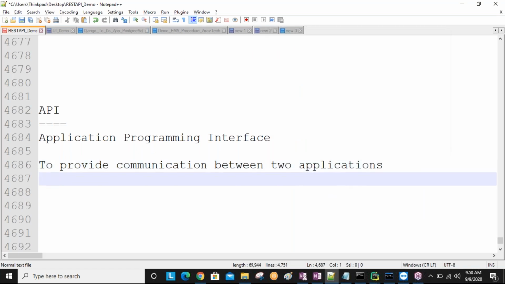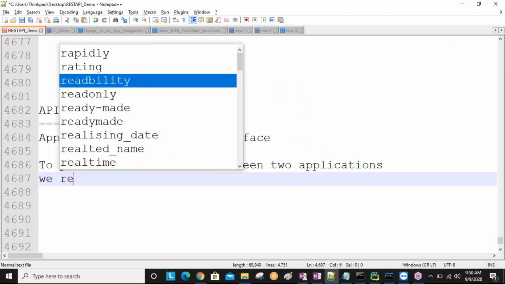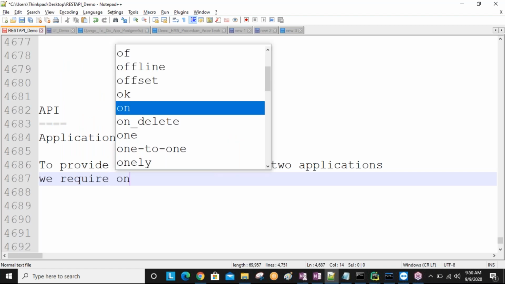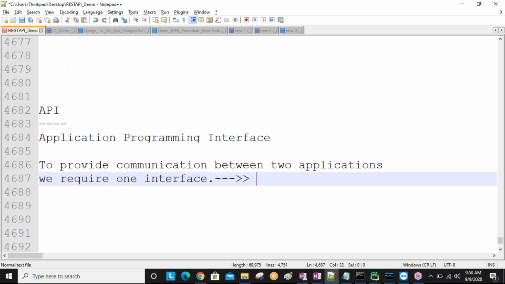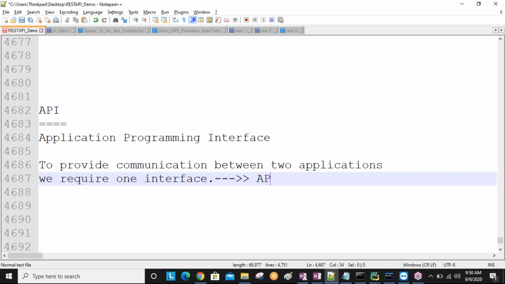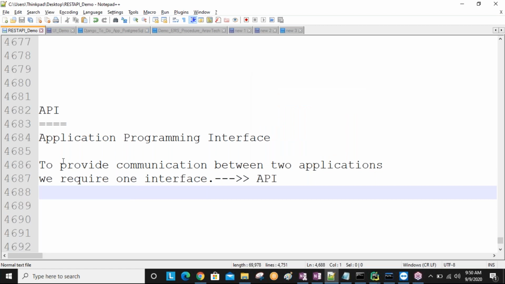we require one interface. That interface is called API, sir. Simply, that is nothing but API. Understand, fine? To provide communication between two applications, we require one mediator or interface.